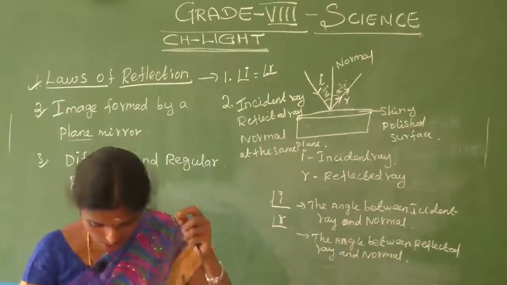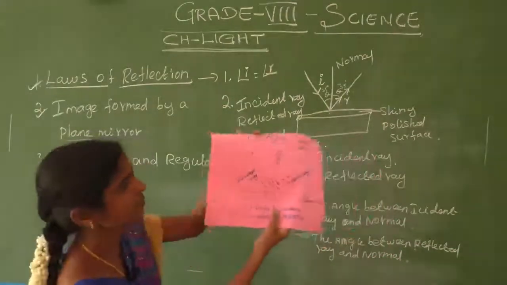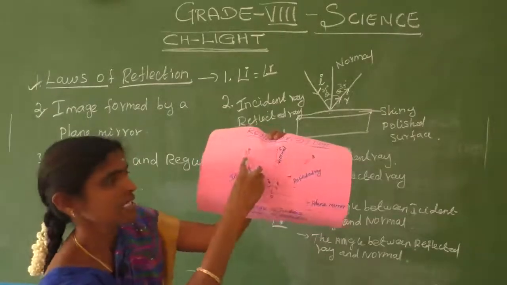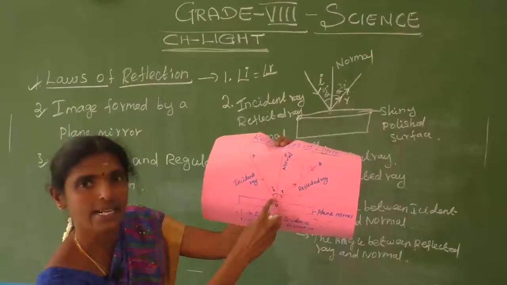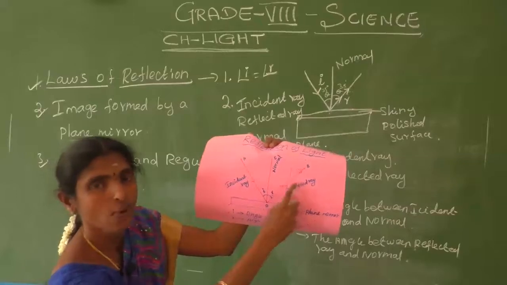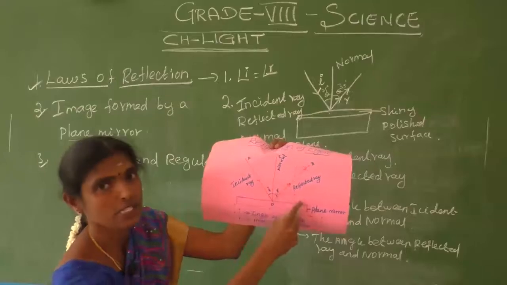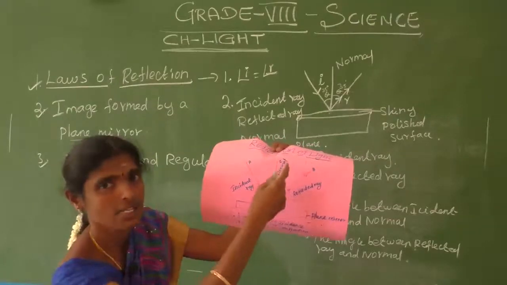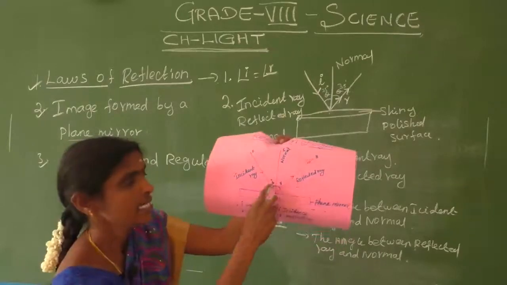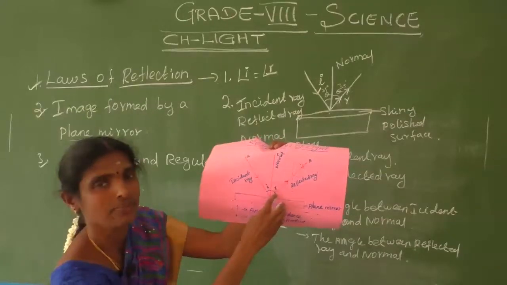Okay, see here. This is the diagram, this is the plane mirror. We pass light rays; this is the incident ray, this is the reflected ray. This surface is a polished shiny surface, so it reflects the rays fully at the same angle. This angle is the incident angle, this angle is the reflected angle.